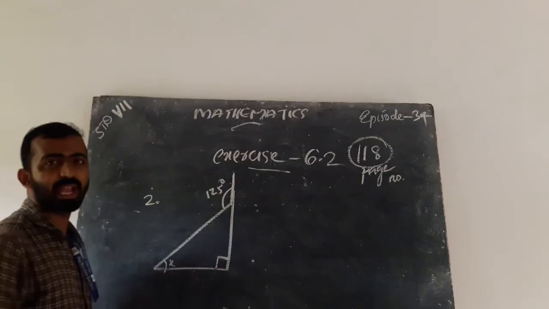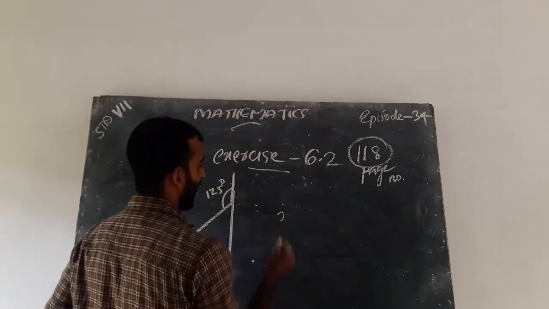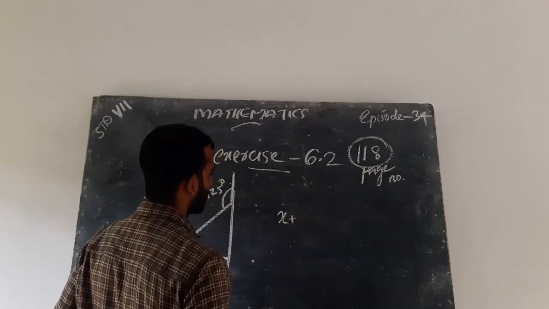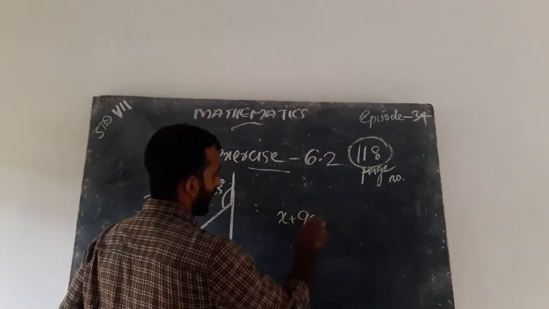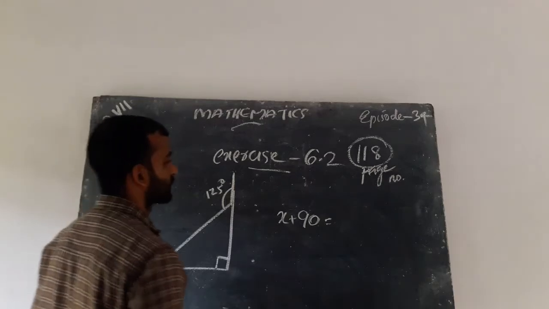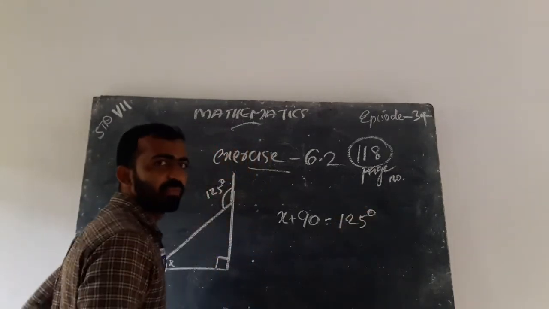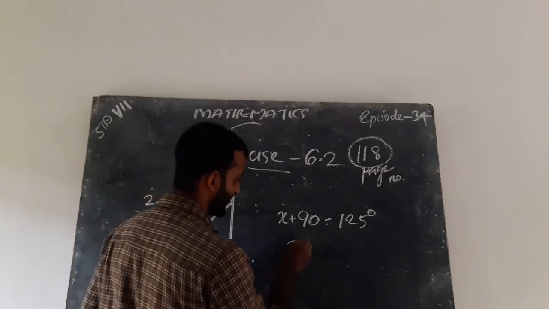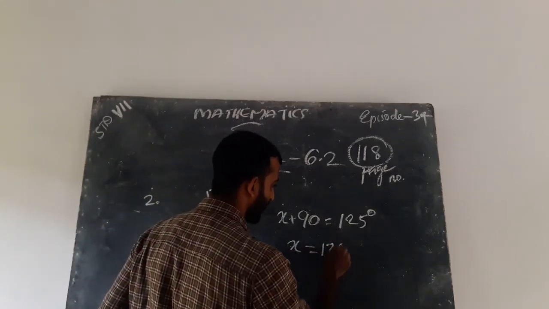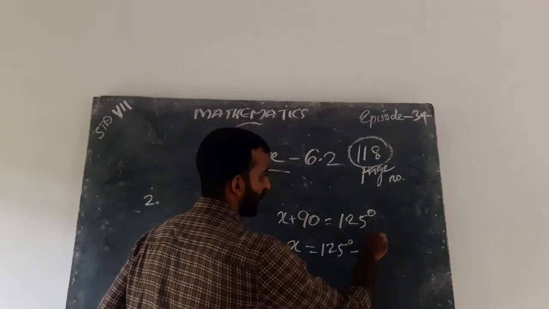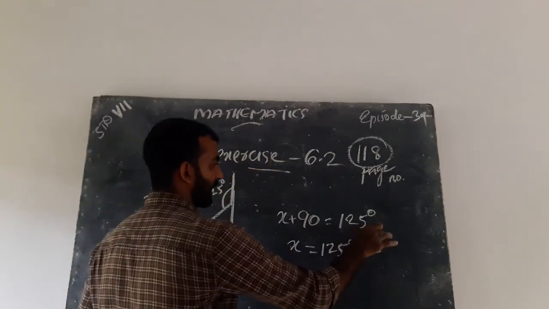So this angle is 90 degree. That is, x plus 90 equal to 125 degree. That is, x equal to 125 degree minus 90 degree.